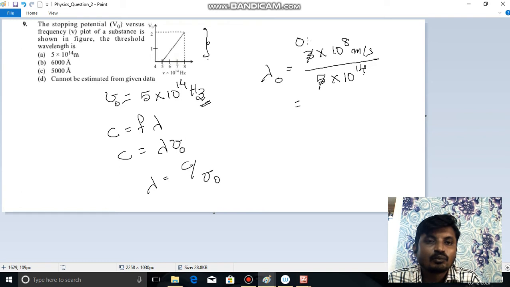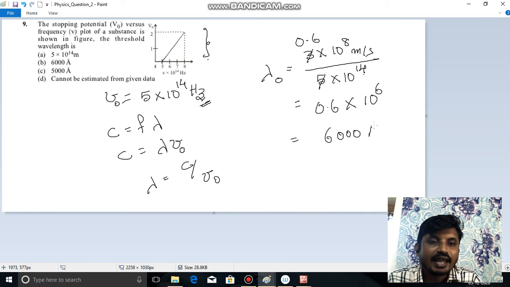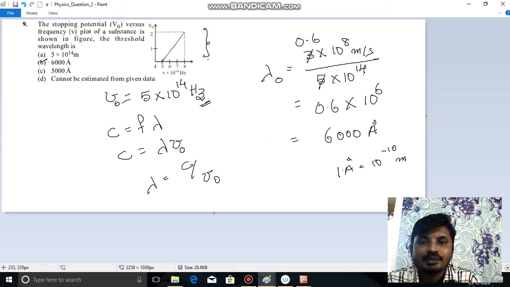This gives 0.6 into 10 to the power 14 minus 8, 14 minus 8, so 10 to the power minus 7 or 6. So this can be written in angstroms. We all know that 1 angstrom is equal to 10 to the power minus 10 meters. So the answer is B.